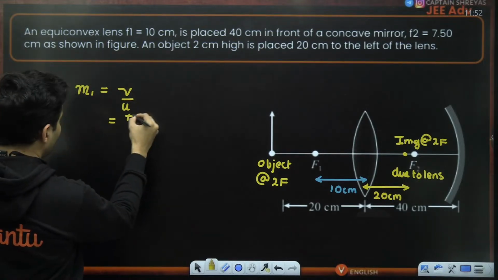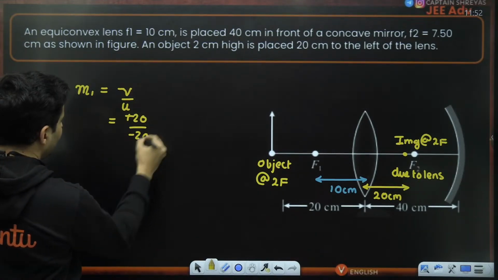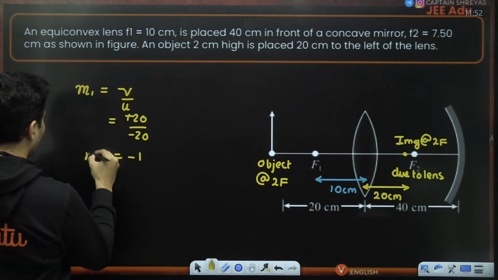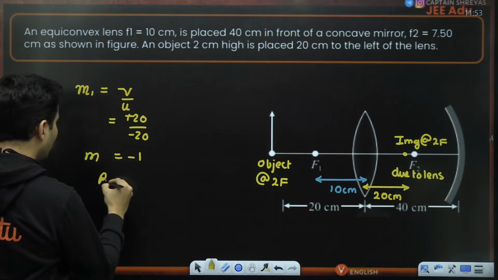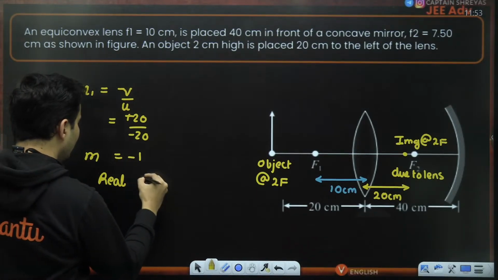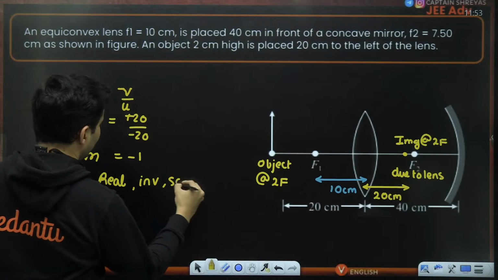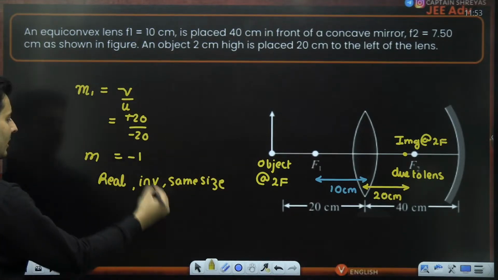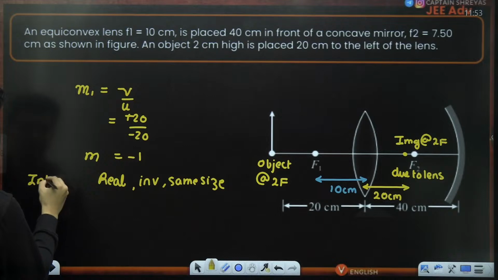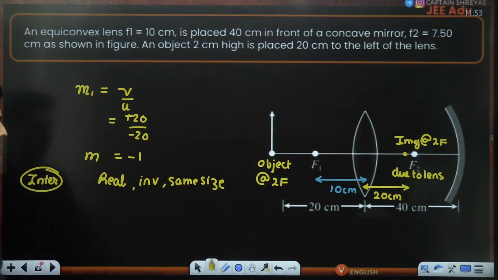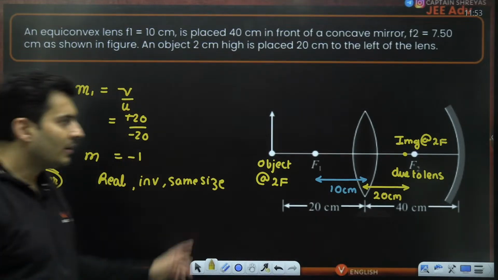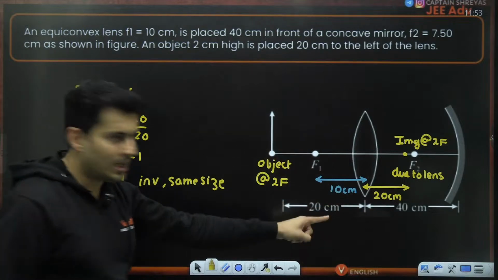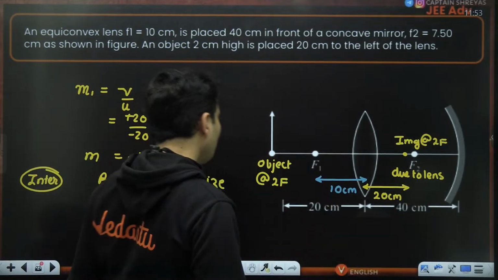Image distance will be plus 20, object distance is negative 20, so it will be minus 1. Also, the image is going to be real in this case: real, inverted, and right now of the same size. These are all intermediate images. This is the intermediate image after the lens, which is now going to be the object for the mirror.